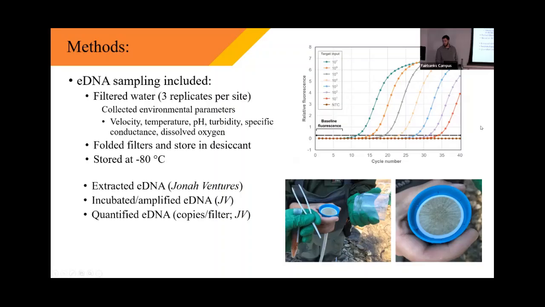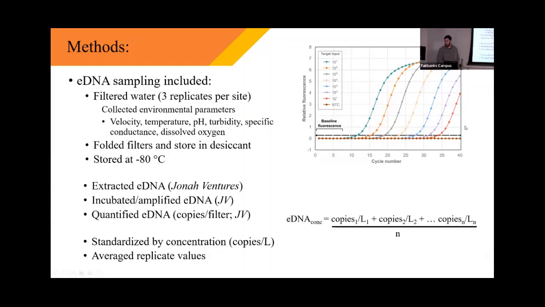We processed these at a company called Jonah Ventures, who extracted the eDNA from the filters, and then incubated or amplified it. And through that process, they can quantify the amount of DNA. So here we're doing a qPCR reaction looking specifically for Arctic grayling. And then I took those quantitative values that I got back from them and standardized them by the concentrations, so eDNA per liter. And then I averaged the replicates for every site sampling event. So basically we have an eDNA concentration for every site throughout the study area.